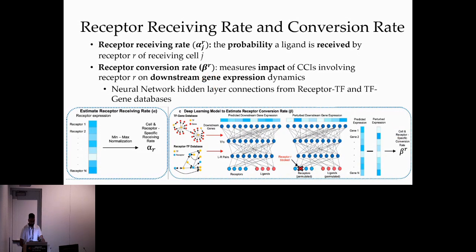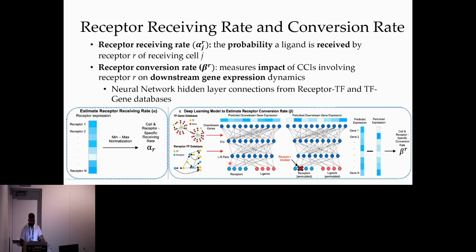The neural network used comprises of two input layers, one for ligands and one for receptors. We also have two hidden layers. The first one represents the ligand receptor pairs, where we have a connection from one receptor input and one ligand input. And the second hidden layer represents transcription factors. Finally, the output layer aims to predict the expression of all genes in the cell.